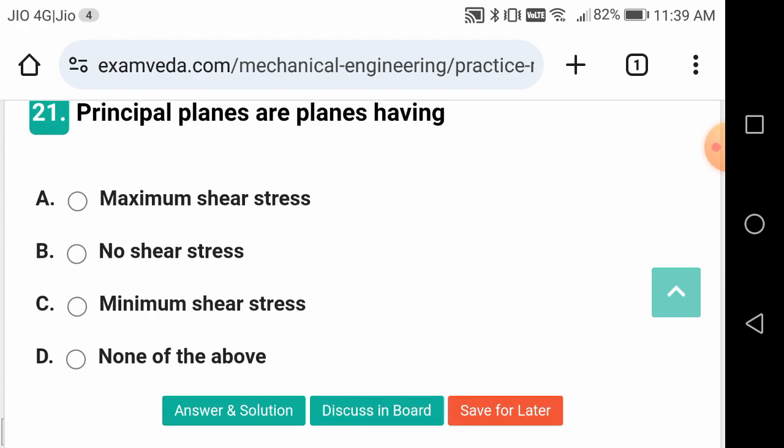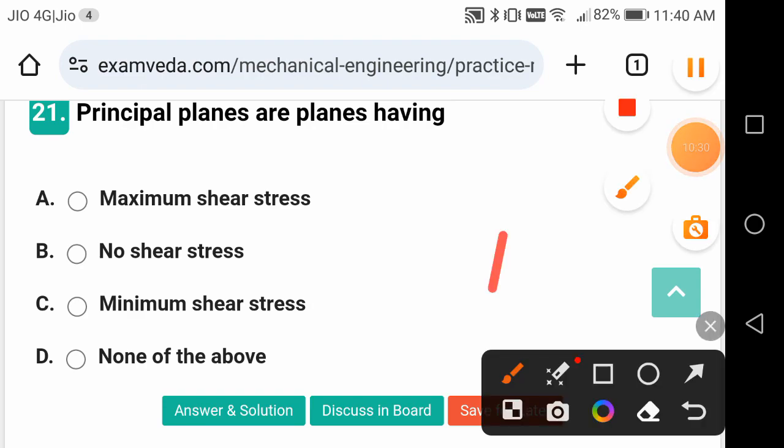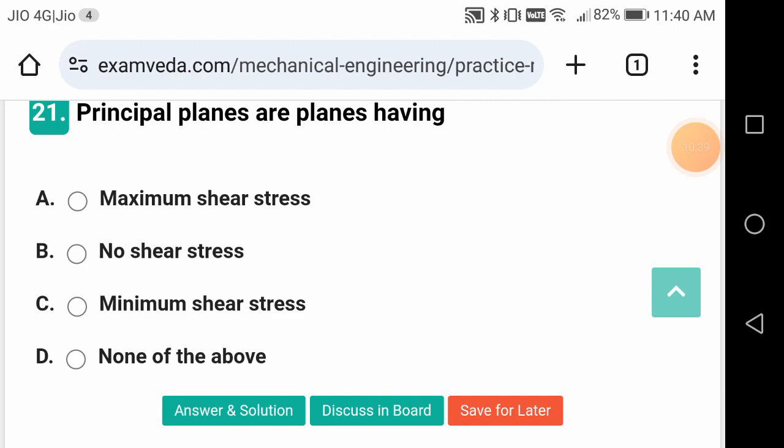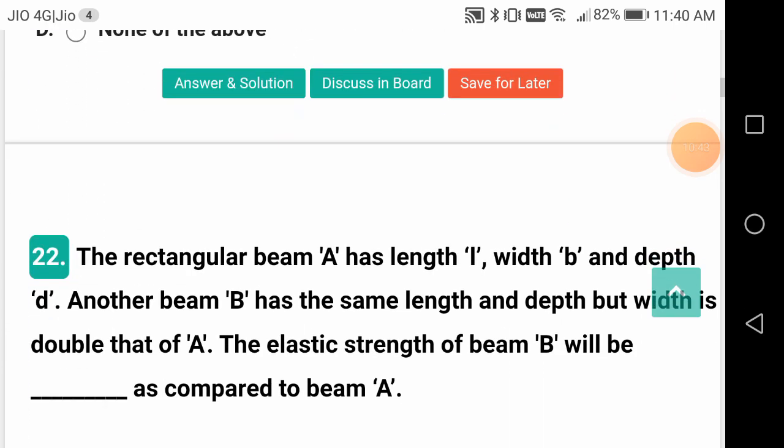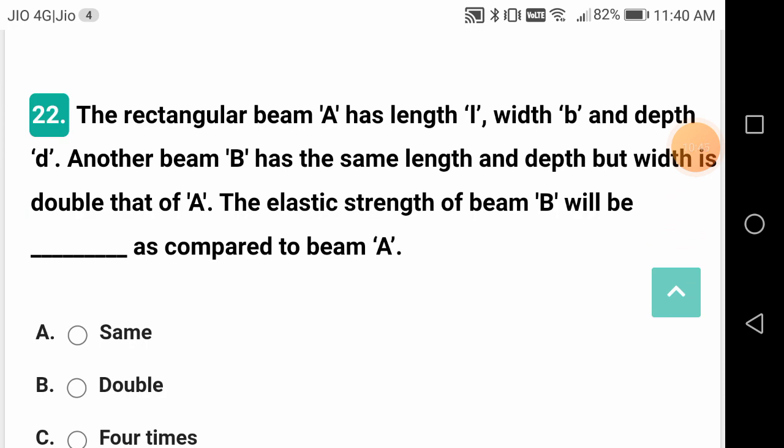Principal planes are planes having no shear stress. No shear stress. Remember this, friends. Principal planes are the planes having no shear stress, not the minimum, not the maximum, none of the ways ruled out.